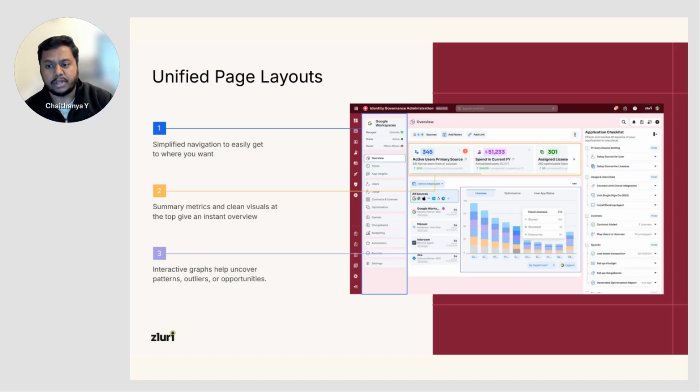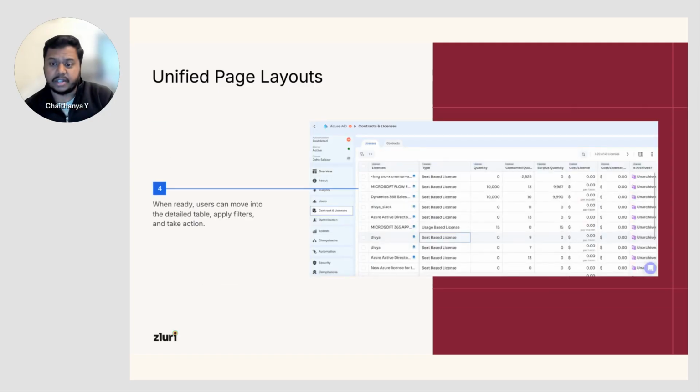Below that, you'll also have interactive graphs that you can play around with to get the insight that you're looking for, and to ensure that this information is modifiable, something that you can slice and dice in an easily consumable format. And below that, you'll start to see the exact data. So if you look at it, it's a 3-tier layout.